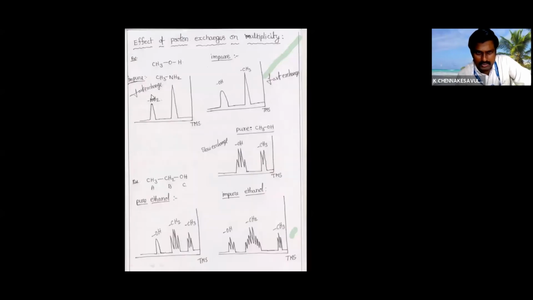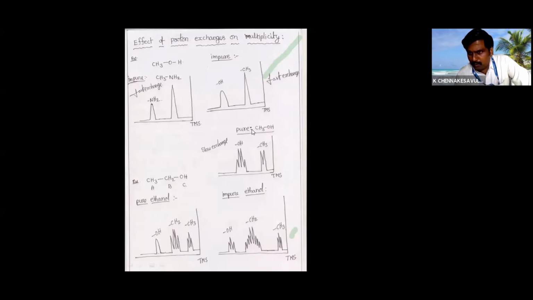See that amine, we are getting only 2 peaks. This NH2 should get a triplet, and this CH2 should get a quartet, and this CH3 should get a triplet, but it is not happening. We are getting only a singlet, for methanol also.